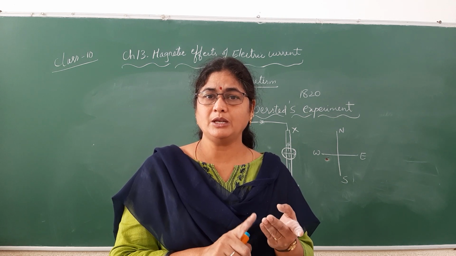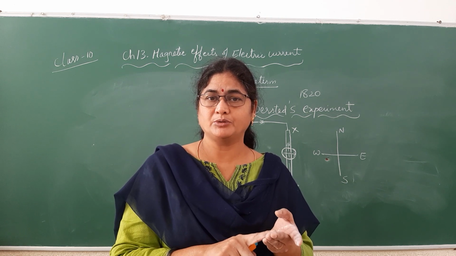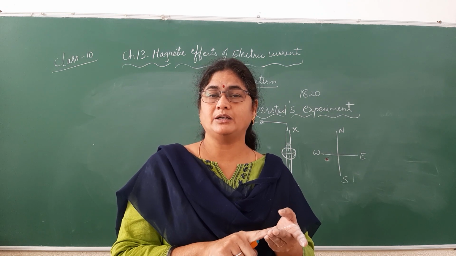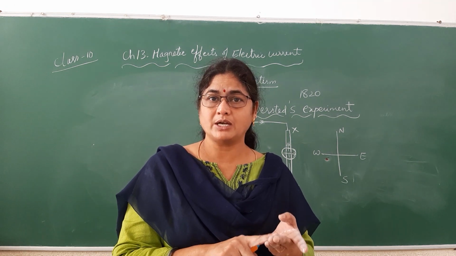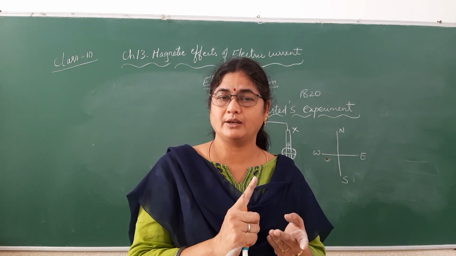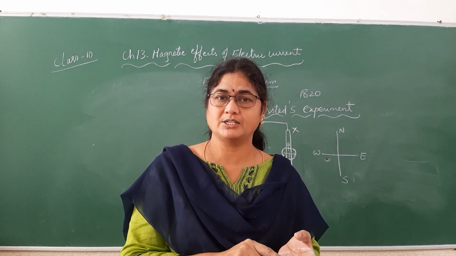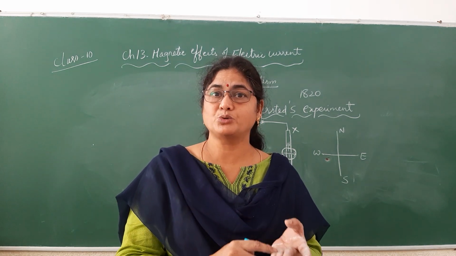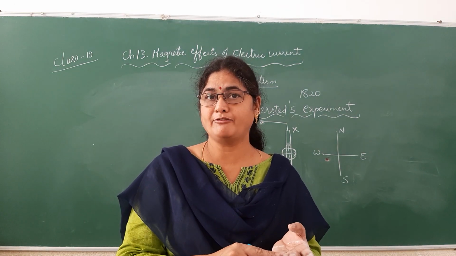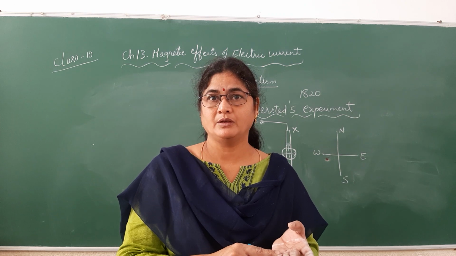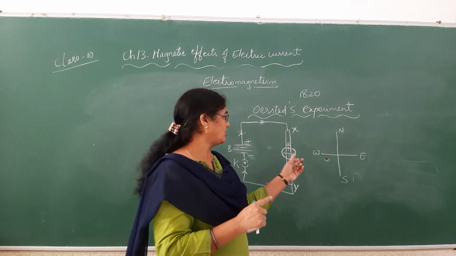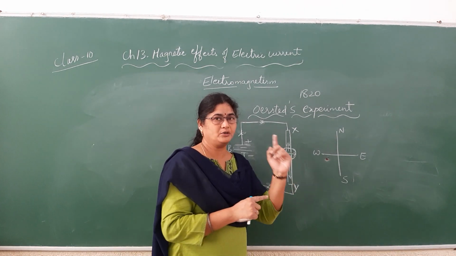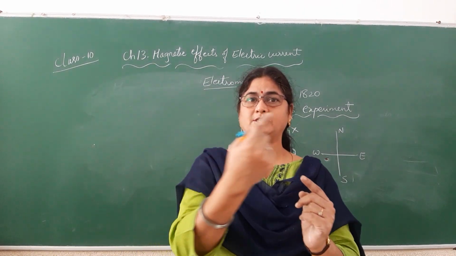So these are the 3 points what he observed through this experiment, and he concluded that this current, in the sense the charges which are flowing through the wire, are called accelerated charges. These accelerated charges are always associated with the magnetic field around it. So he moved this compass around this wire, and he found around the wire the needle is also changing its direction.